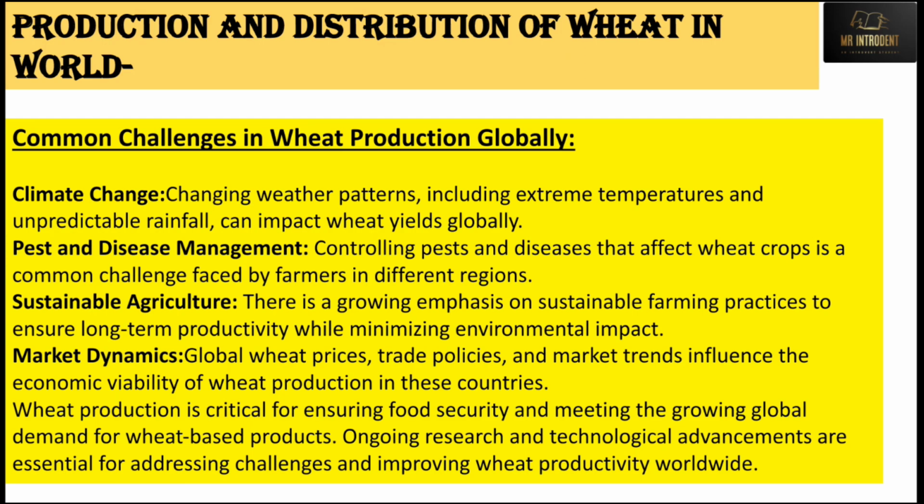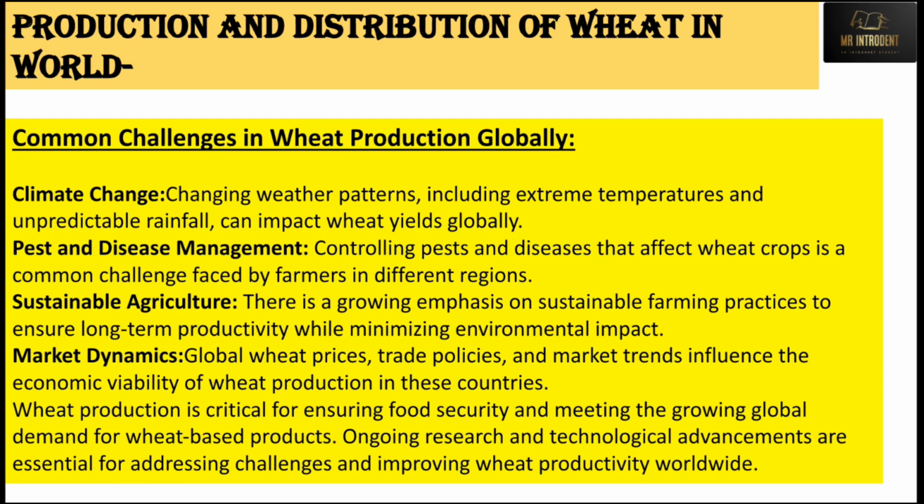Pest and disease management. If disease management or pest control is not nicely done in a country, then there will be a loss of wheat production. Next is sustainable agriculture and market dynamics. Sometimes, as you have studied, there is hoarding of wheat or hoarding of rice, or there are many times market failures in a country, or there is no economic stability in a country. So these also influence the price or the production of wheat globally.